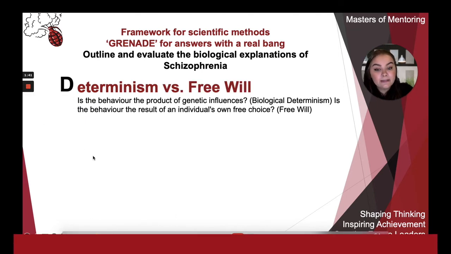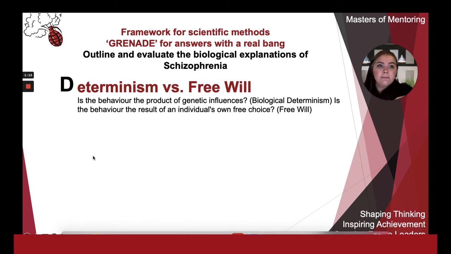Next, I can evaluate determinism versus free will. Another evaluation point of biological explanations of schizophrenia is that they are deterministic. This is because genetic explanations can be seen to suggest that some individuals will inevitably develop schizophrenia because of their genetics. This can be seen as a strength because of the nature of schizophrenia: no one would choose to develop it, suggesting it could be caused by factors outside a person's control.